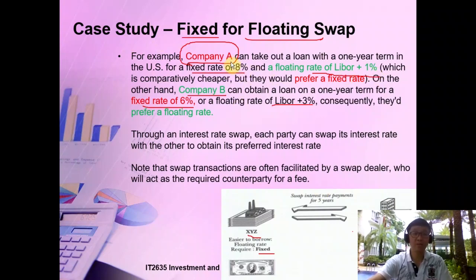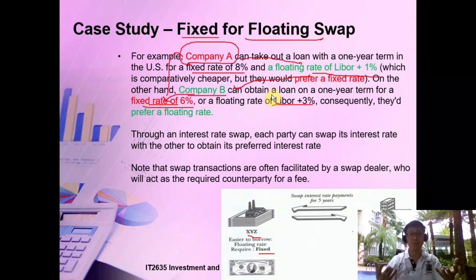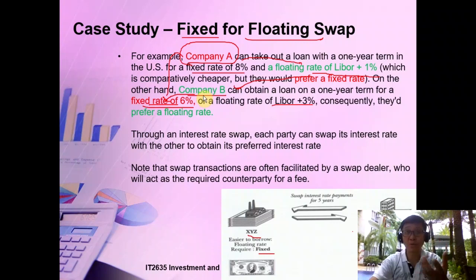So what I can do is company B can help to borrow at the 6% rate for A. And company A can help to borrow at the floating rate, since LIBOR plus one is lower for company A. So that's how things can be swapped. You look at your mutual agreement and you can do a swap. So that's the interest rate swap. I help you borrow at a better floating rate, you help me borrow at a better fixed rate, and we do a swap exchange.